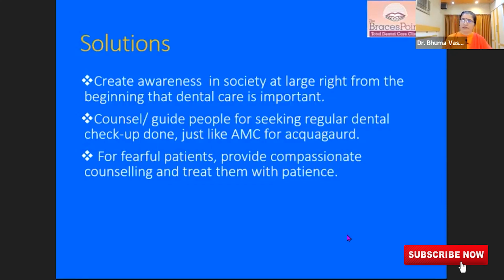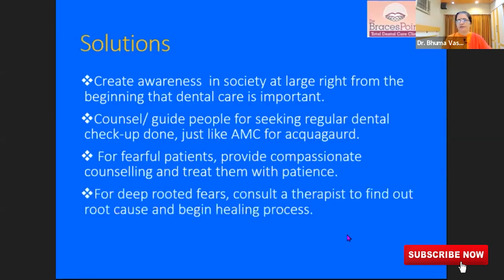For fearful patients, provide compassionate counseling and treat them with patience. This is what the dentists can offer. And for deep-rooted fears, consult a therapist to find out the root cause and begin the healing process. That's what I recommend. In our clinic, we integrate spiritual sciences in our training. Me and my husband both are soul coaches. We both are trained in so many healing modalities.